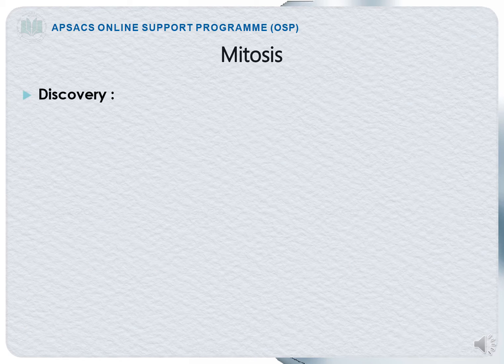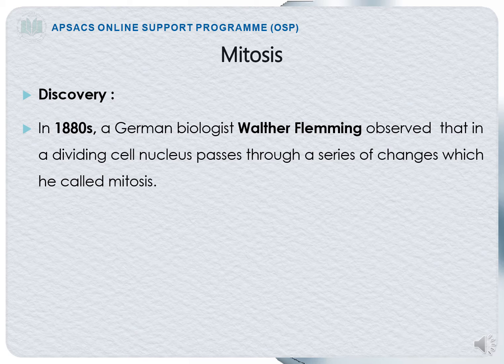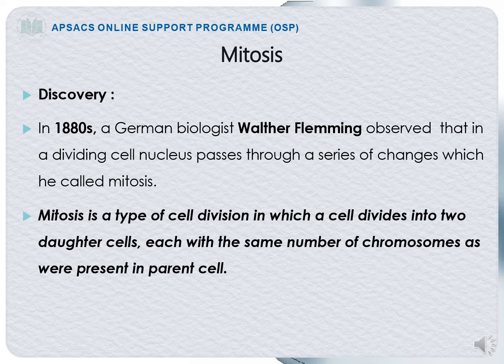Mitosis. First we will be discussing the discovery of mitosis. In the 1880s, a German biologist, Walter Fleming, observed that in a dividing cell, the nucleus passes through a series of changes which he called mitosis. Now, the definition of mitosis.